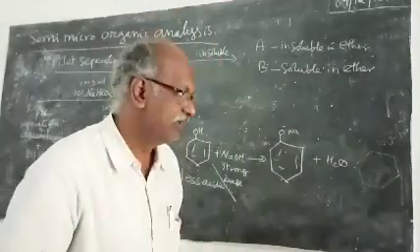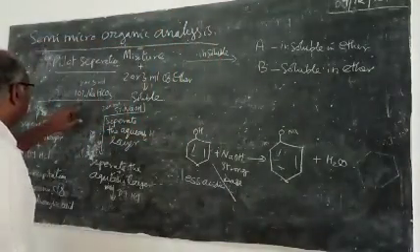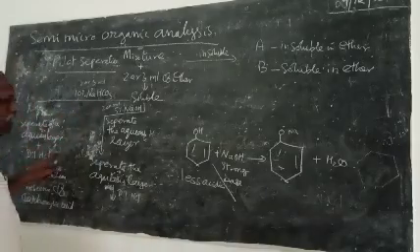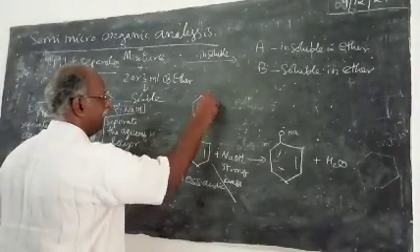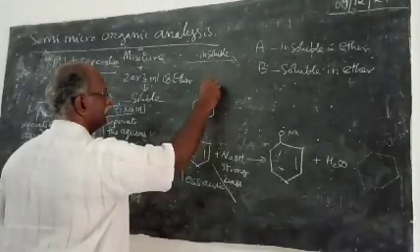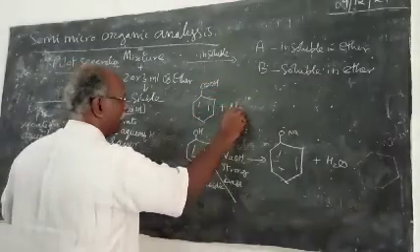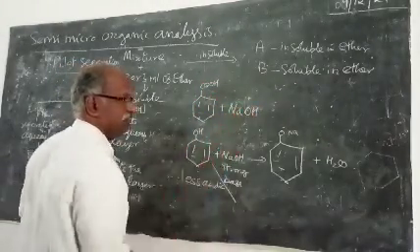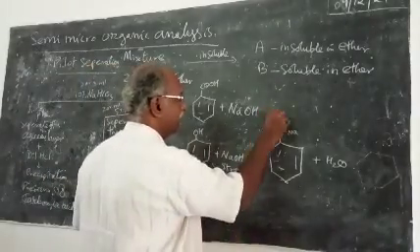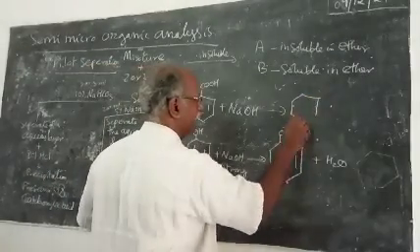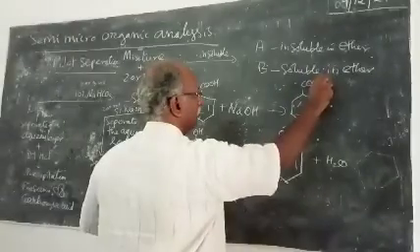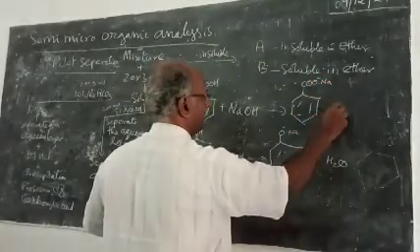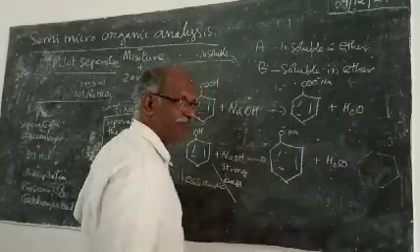See, carboxylic acids, benzoic acid, is also reacting with sodium hydroxide and it is converted into the sodium salt of benzoic acid and water.